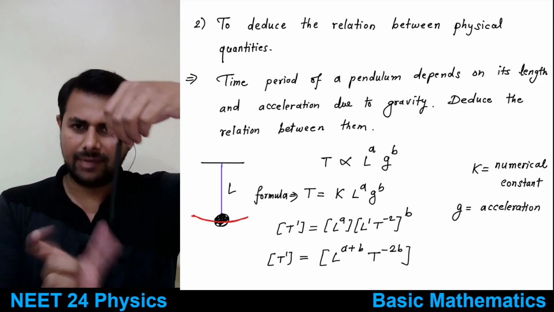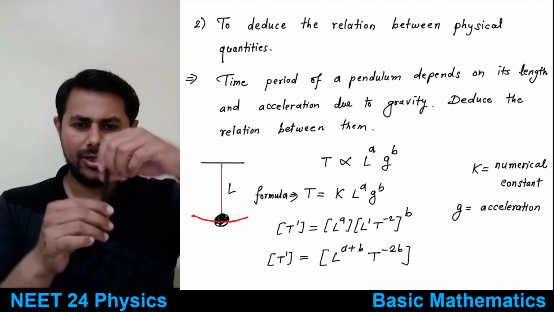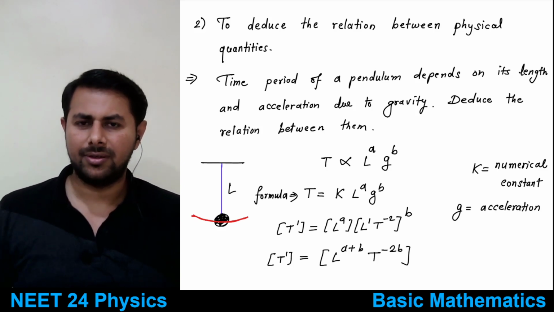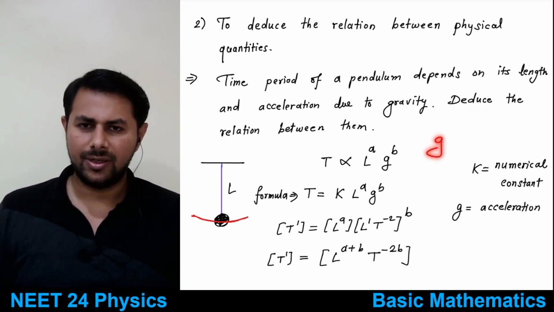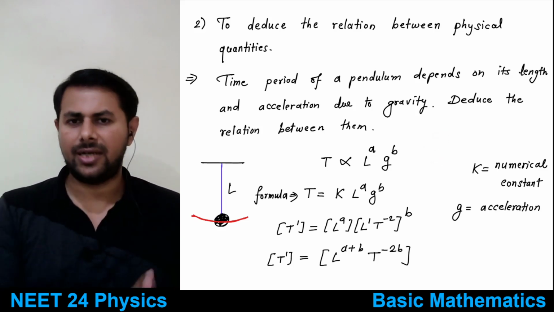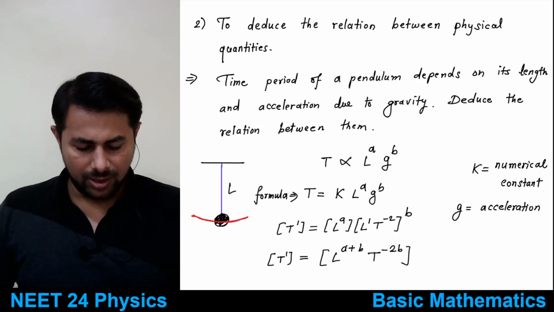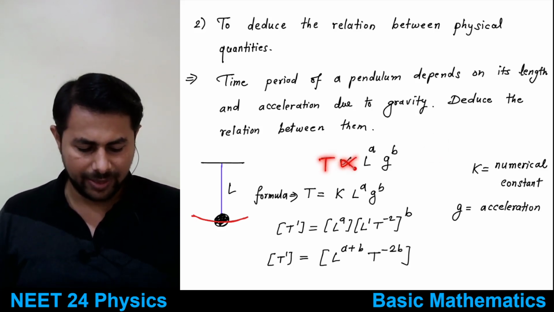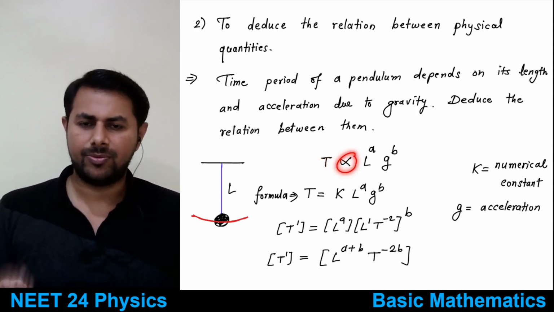So that time is called the time period, and they say that this time period depends on the length of the pendulum and the acceleration due to gravity. Acceleration due to gravity is denoted by small g, just like any other acceleration. So how to find the relation between them? We write T depends upon, and to say it depends upon, we say it's proportional to.